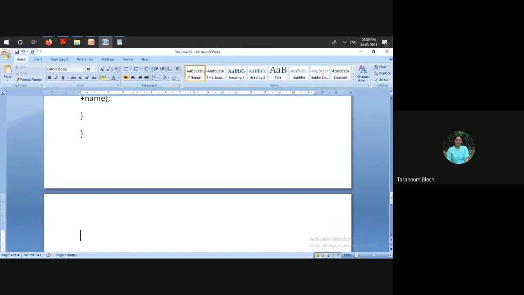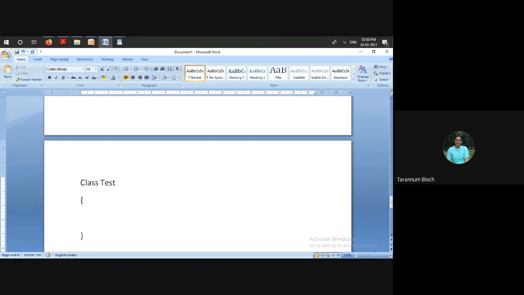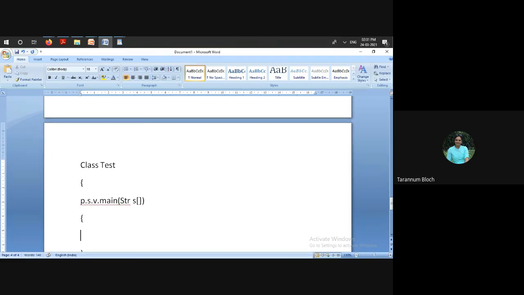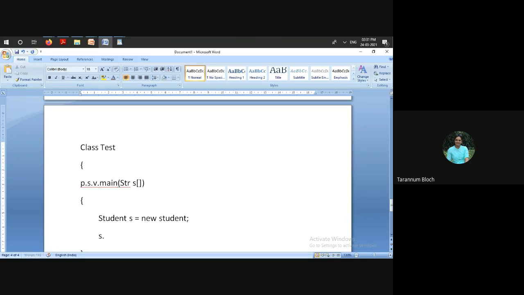So if we have some driver class, let us say class test, with public static void main method with the string argument, here we can create the object of class student. So we'll say student s is equal to new student. As per the rule, we can access the variable with the help of an object.